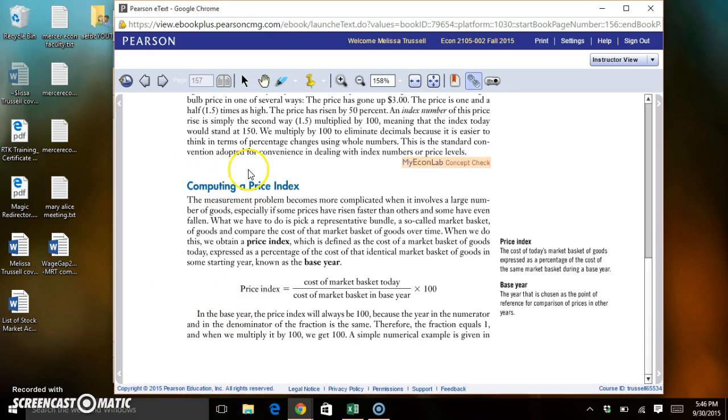You can read this whole section to find out more about what the price index is and how it's used, but for this homework problem we really just need the formula here. So the price index equals the cost of the market basket today divided by the cost of the market basket in the base year, times 100.